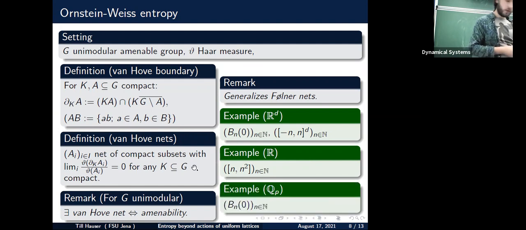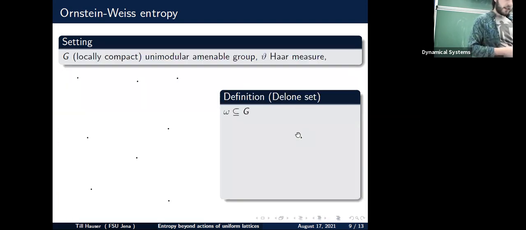Also in the p-adic numbers, we have such a Van Hove sequence. We can also just use the ball. I need another ingredient, right? I already mentioned that we cannot just use compact subsets in order to do this kind of common refinement.